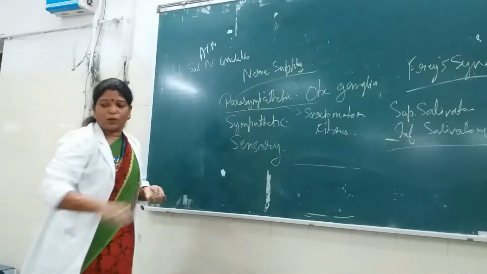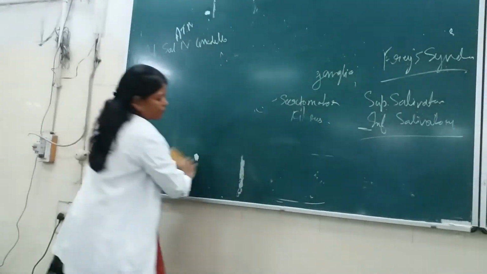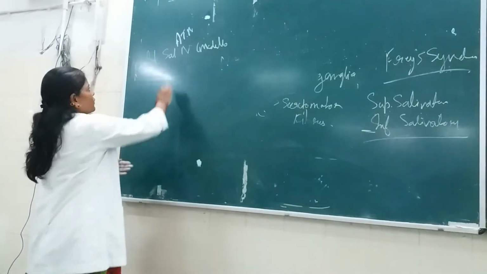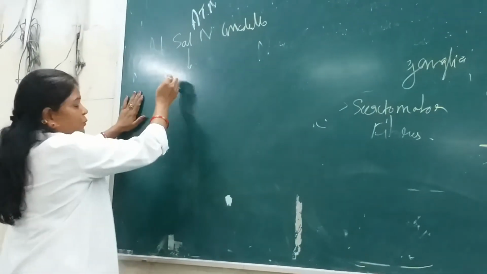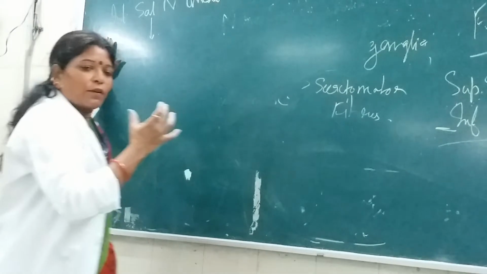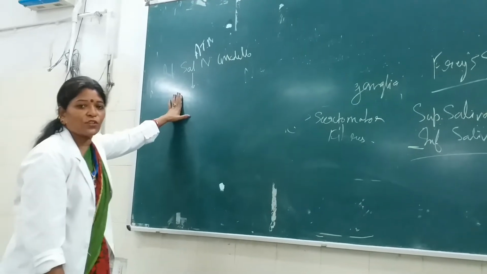So look, we will look at the pathway of this parasympathetic supply to the gland. From this inferior salivatory nucleus, fibers come to which nerve? Which cranial nerve is functionally related with this parotid gland?